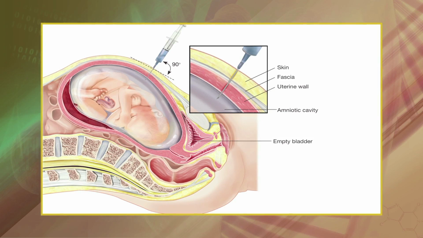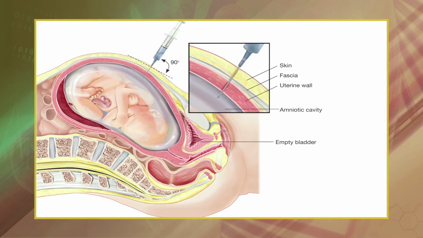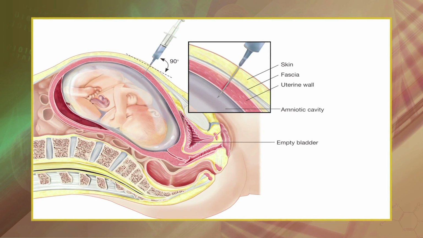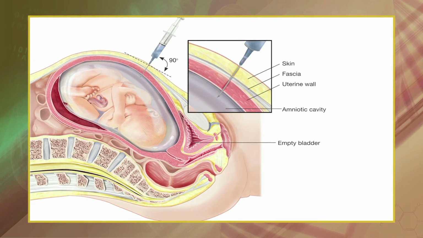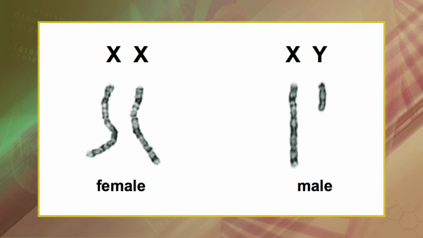In frequency of occurrence, they are only slightly less common than autosomal abnormalities. However, they are usually much less severe in their effects. The high frequency of people with sex chromosome aberrations is partly due to the fact that they are rarely lethal conditions. Like Down syndrome and other autosomal problems, sex chromosome gross abnormalities can be diagnosed before birth by amniocentesis and chorionic villi sampling. Sex chromosome abnormalities are gender specific.